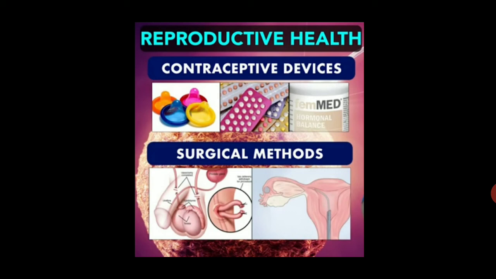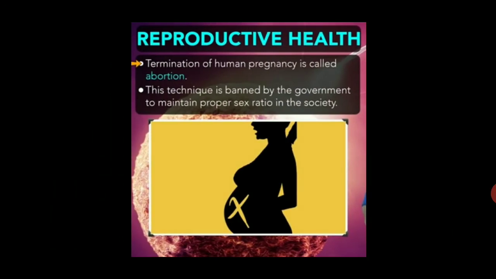Termination of human pregnancy is called abortion. To maintain the sex ratio in society, this technique is banned by the government.